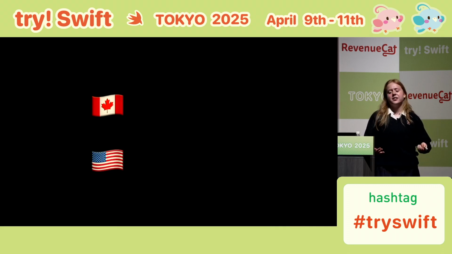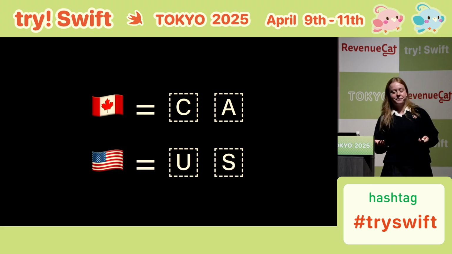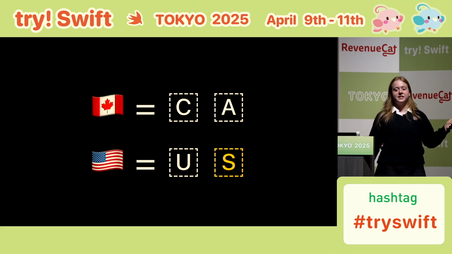Emoji are complex characters. These flags are stored as multiple letters internally, which then combine to make the flags. They always have 2 of these characters. For Canada, that's the country symbols C and A. And for the United States, that's the country symbols U and S. These special symbols must always come in pairs, never 1 or 3, but always exactly 2. So when Swift sees this U, it knows it must be followed by something else. And then as soon as it sees this S, it puts the 2 together to make the US flag. It does this automatically, which I think is really cool.